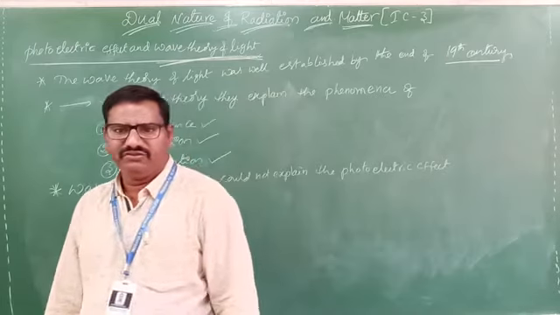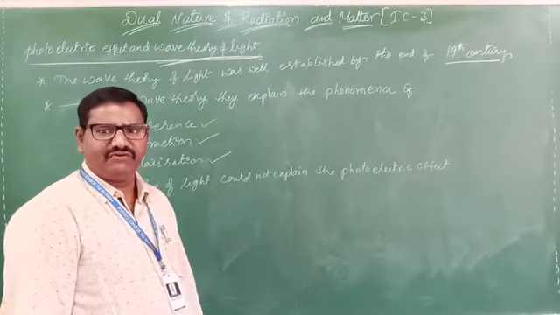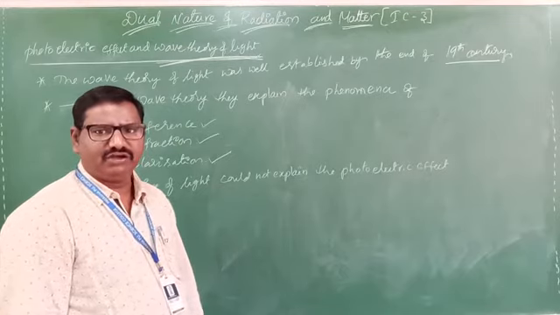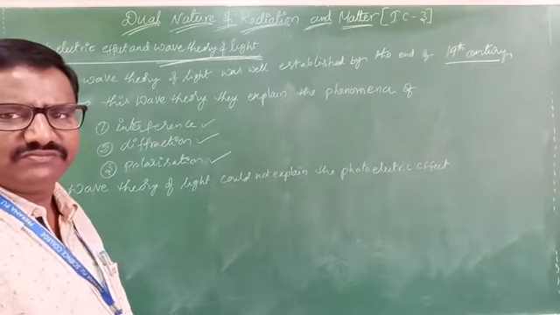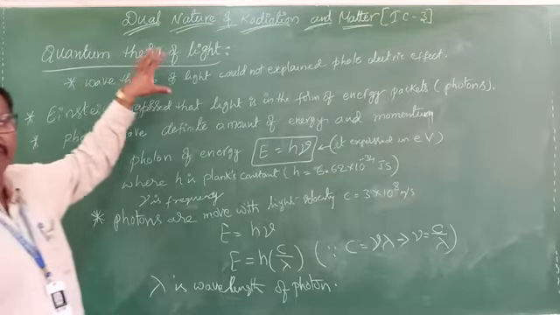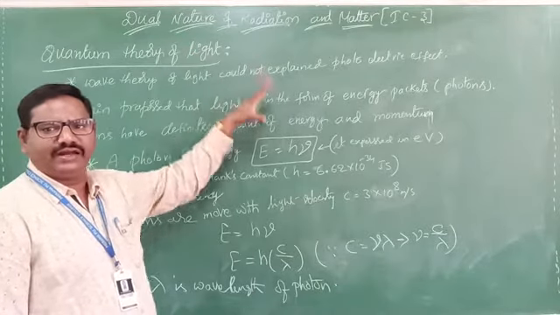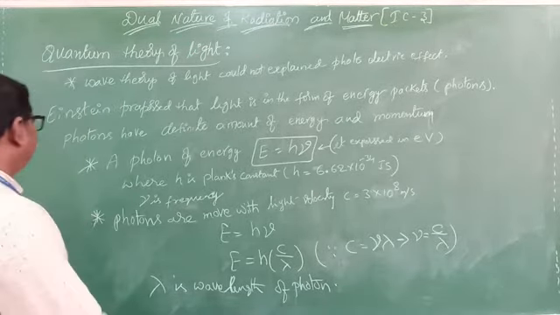For that we considered the quantum theory of light. It is very simple. The quantum theory of light explains the photoelectric effect. So the wave theory could not explain the photoelectric effect, and the quantum theory of light will explain it. In this, Einstein, the scientist whose name we already know,